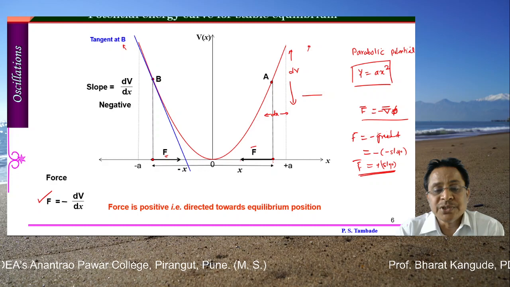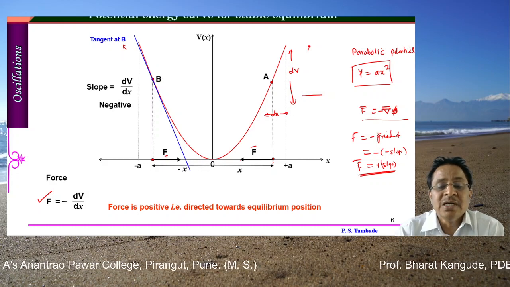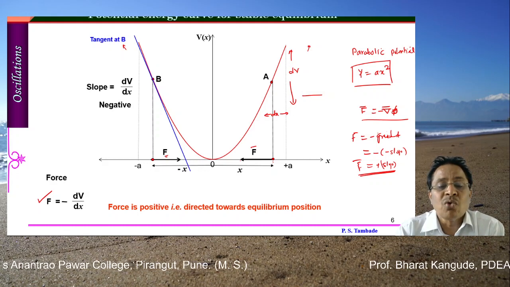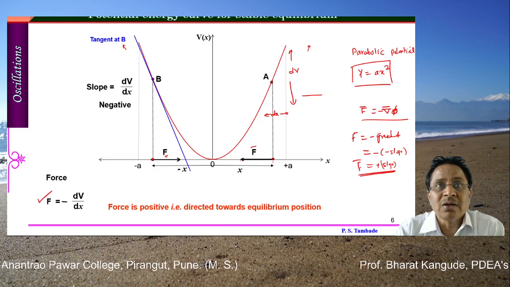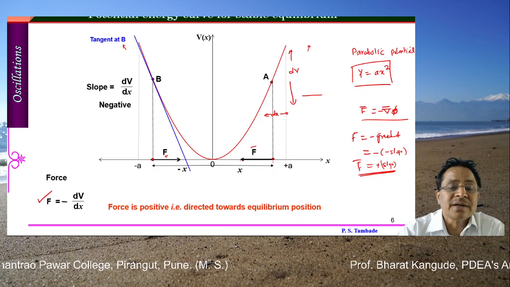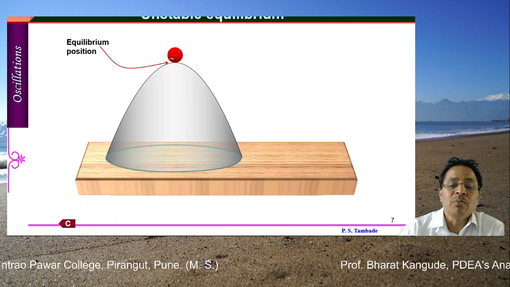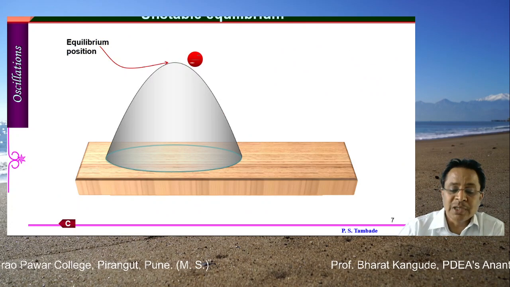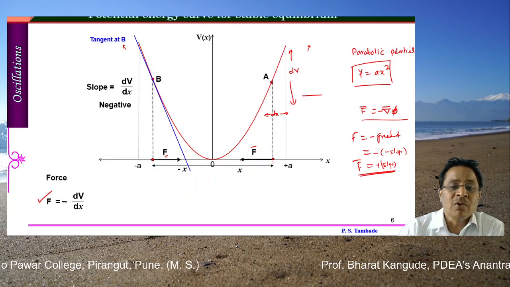The slope is positive or negative, and that gives the direction of F always towards this equilibrium point, and that is the requirement of all these types of motions which are called simple harmonic motion.